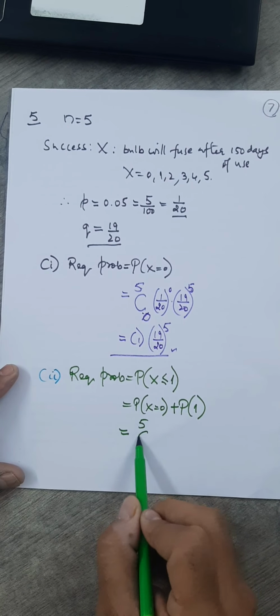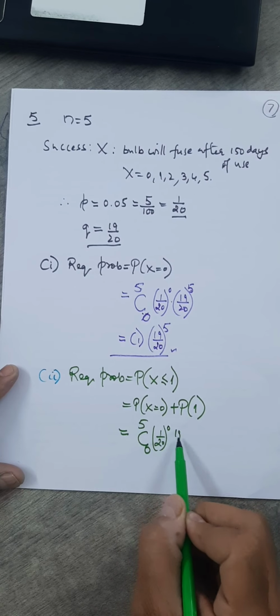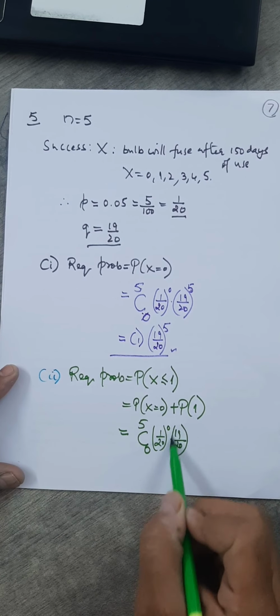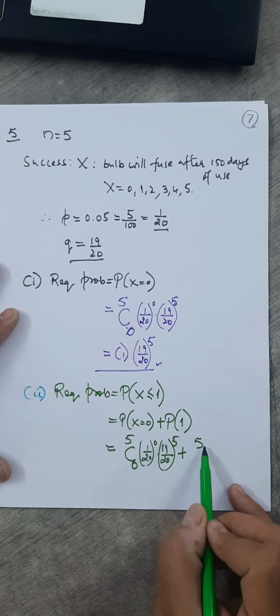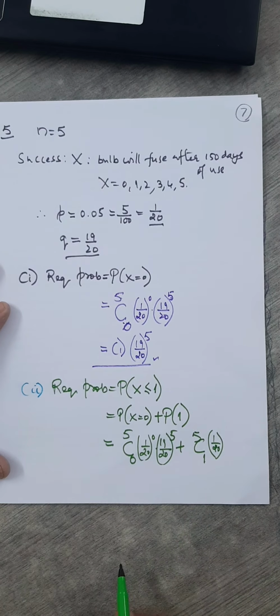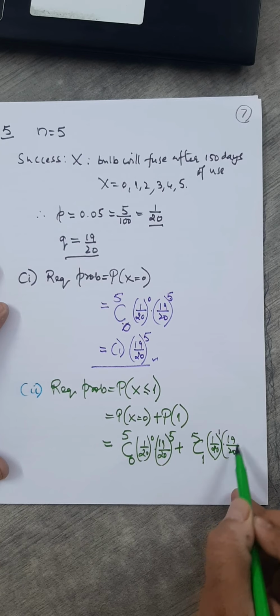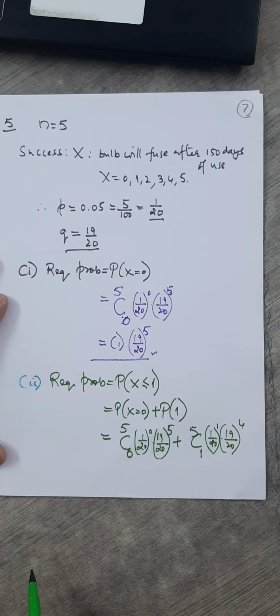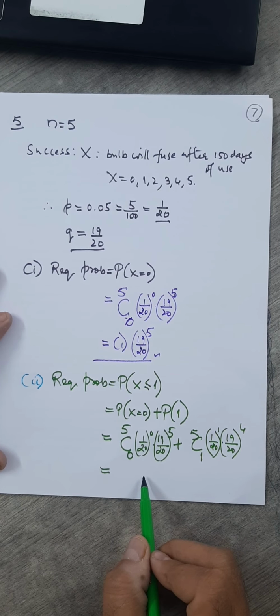Here 5C0, 1 by 20 the whole raised to 0 into 19 by 20 the whole raised to 5, plus here what about this? 5C1, 1 by 20 the whole raised to 1 into 19 by 20 the whole raised to how much? 4. And this we did in the previous example only.